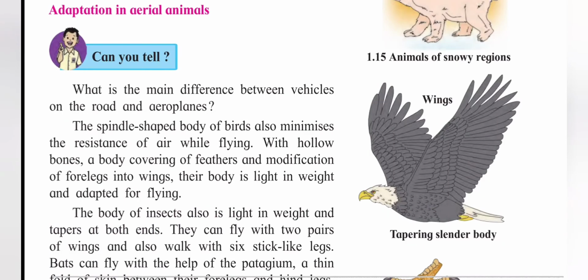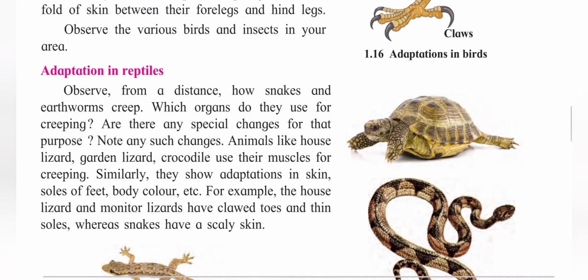Adaptation in aerial animals. Birds are aerial animals. Animals which are able to fly, like different types of birds, are the aerial animals. They have feathers on their body. Their body is spindle shaped. Also, their body is lightweight and hollow inside. That is why it becomes easy for them to fly. Their claws are very sharp, which helps them to catch their prey very easily.